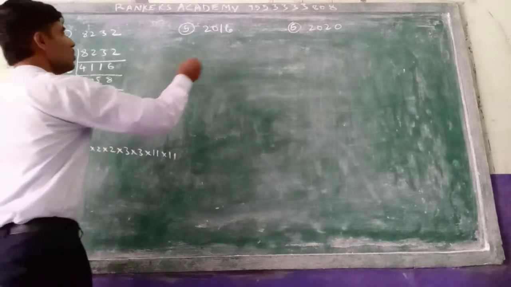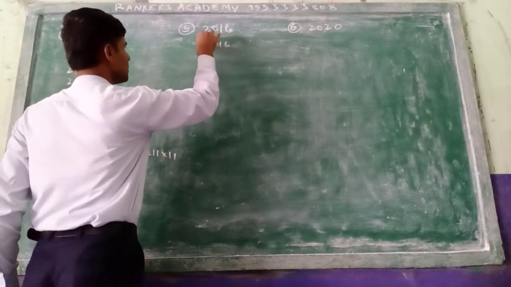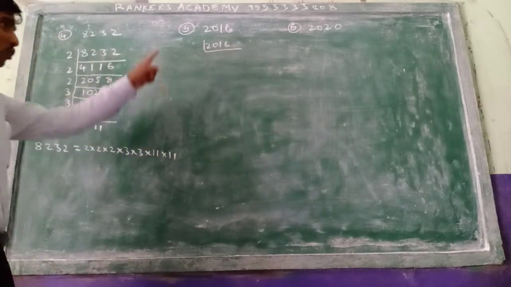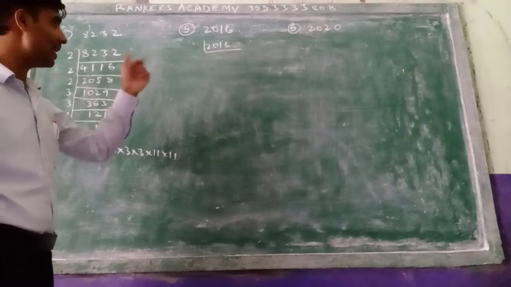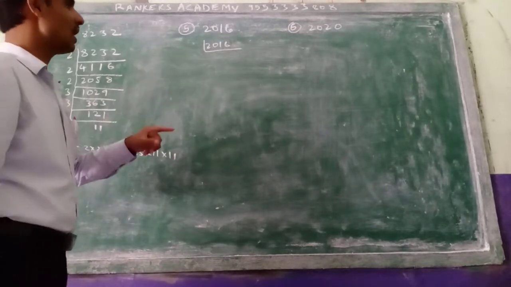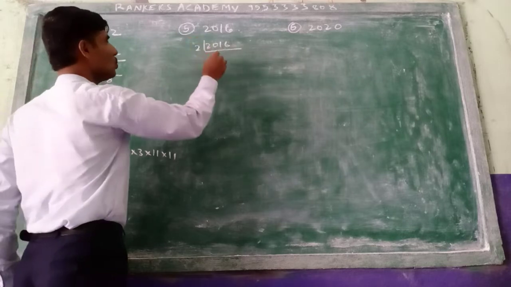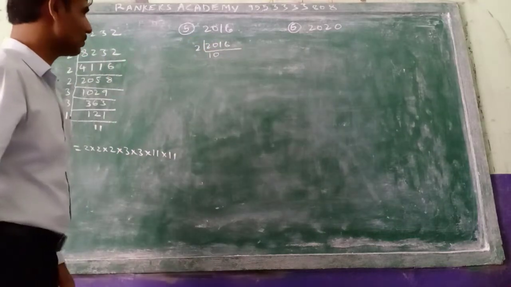Next here 2016 is there. Take 2016. This question came in June 2016, SSC public examination. So learn to see. See here, again the 2 table we can take now. 2 10s are 20.